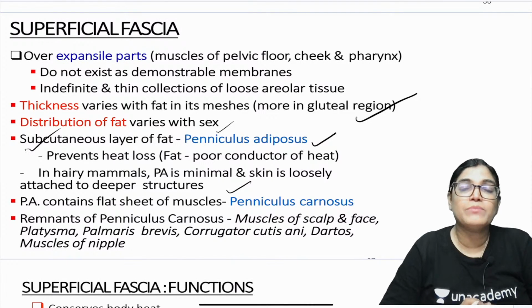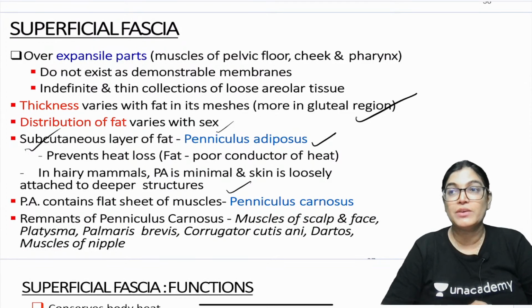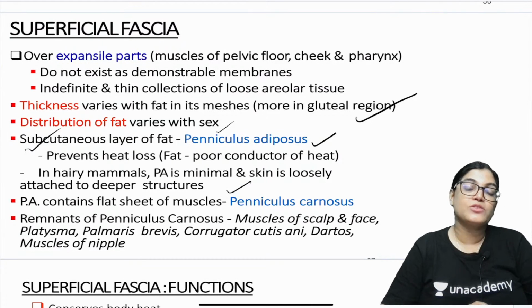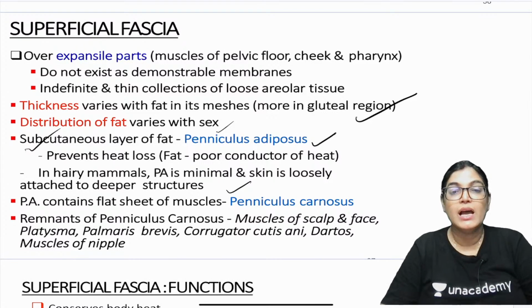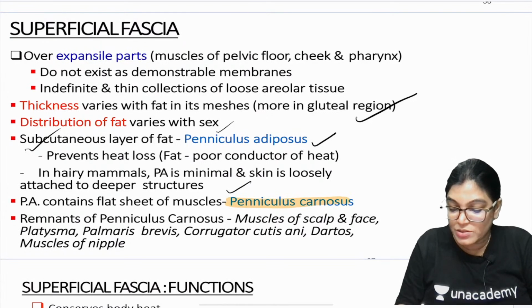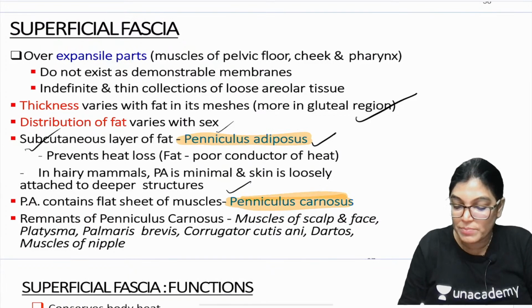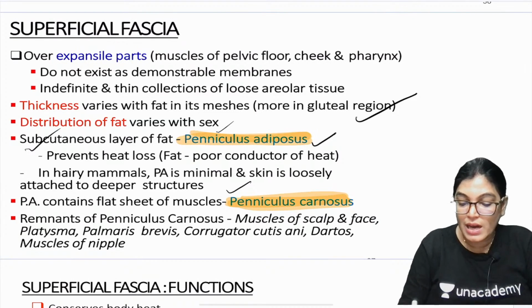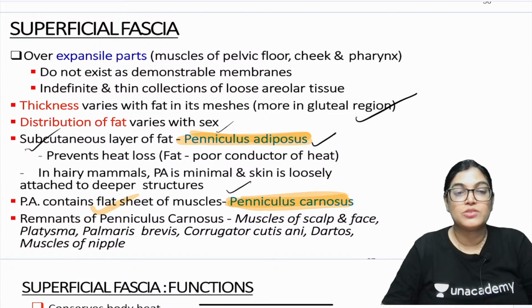Also it is important that sometimes certain muscles are lying in the superficial fascia. We know that muscles are covered by deep fascia and the muscle lies next to the deep fascia, but at certain places we have seen muscle within the superficial fascia, and that category of muscle is given a name, panniculus carnosus. So you should know the difference between panniculus adiposus and panniculus carnosus. Panniculus carnosus is the superficial fascia which contains a flat sheet of muscle.